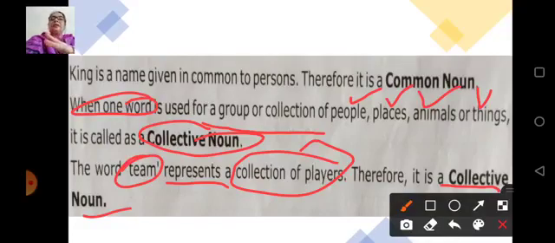So three things we learned just now. Proper name given to a particular person, place or thing, that is a proper noun. Name given in common, it's a common noun. And the word we use for a group or collection of people, places, animals or things is a collective noun.